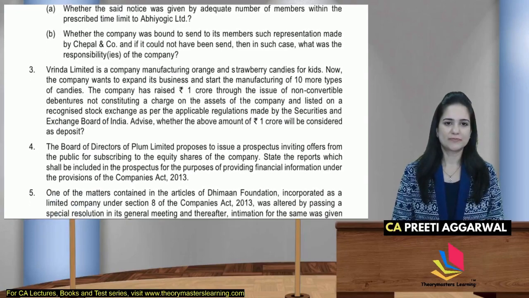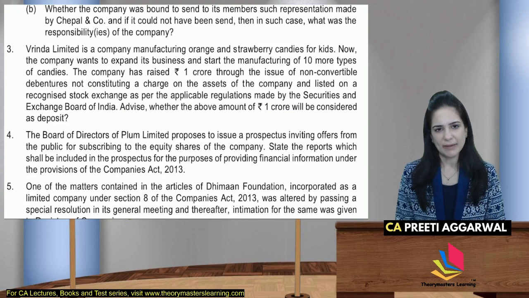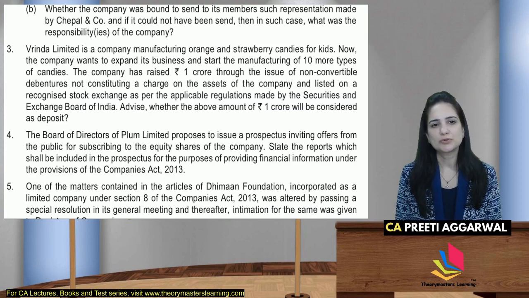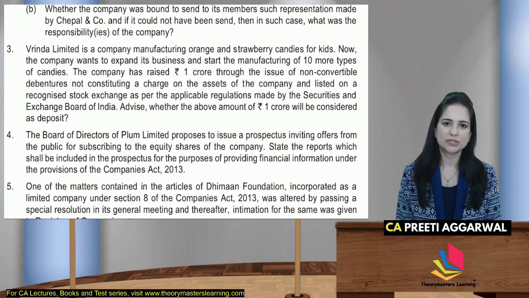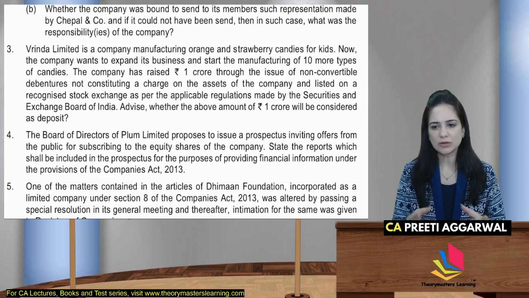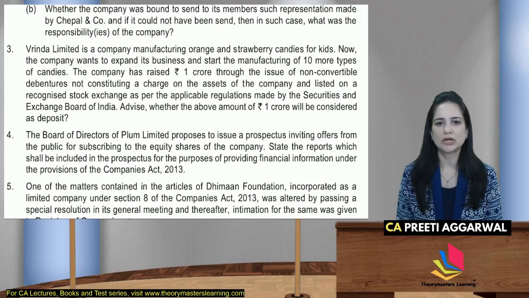Third question. Vrinda Limited is a company manufacturing orange and strawberry candies for kids. Now the company wants to expand the business and start manufacturing of 10 more types of candies. The company has raised 1 crore through the issue of non-convertible debentures, not constituting a charge on the assets of the company.